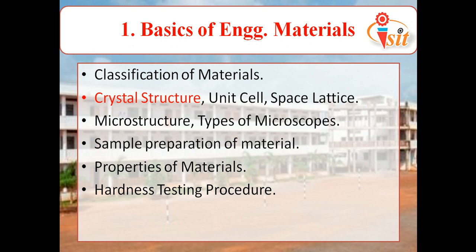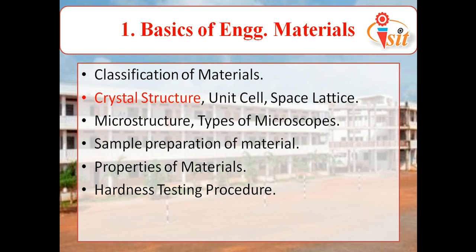Next, crystal structure, unit cell, and space lattice. Crystal structure is nothing but a three-dimensional arrangement of atoms in space. In that we have four types: simple cubic structure, body-centered cubic structure, face-centered cubic structure, and hexagonal close-packed structure. Then we have the microstructure, types of microscopes. Then we will have a point like sample preparation of material. Then we have properties of materials.